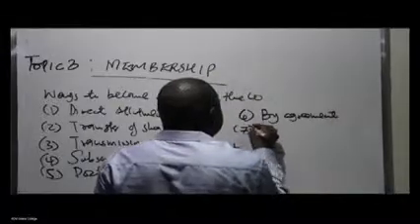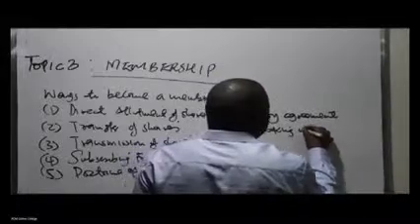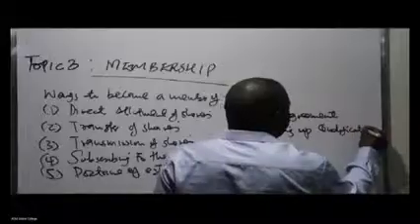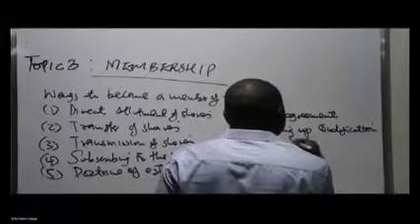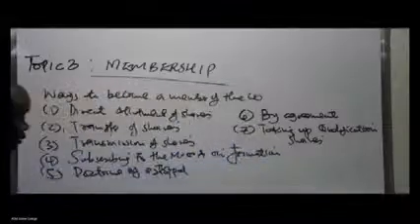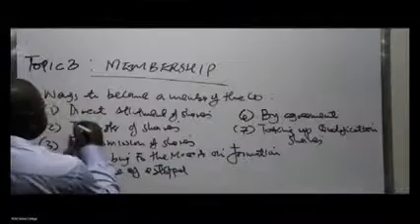Then number seven is taking up qualification shares. So what do you mean by direct allotment of shares?